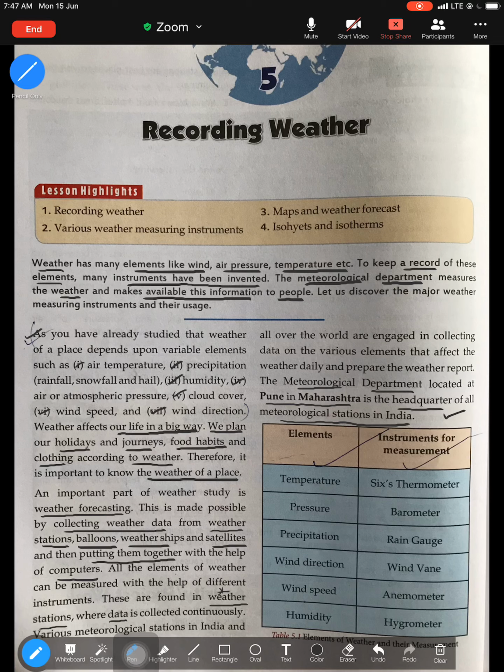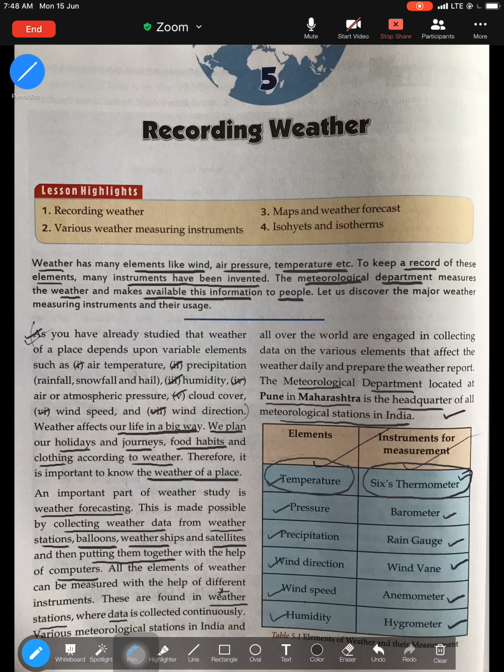Now, in this table, they have given you the different elements of weather like temperature, pressure, precipitation, wind direction, wind speed, humidity. And on the other side, they've given you the name of the instrument: thermometer for temperature, barometer for pressure, rain gauge, wind vane, anemometer, hygrometer. Today, we shall work on the first element, that is temperature, and its instrument, that is the thermometer. Accordingly, we will proceed with the other elements in the upcoming videos. All right, so let us begin with temperature.